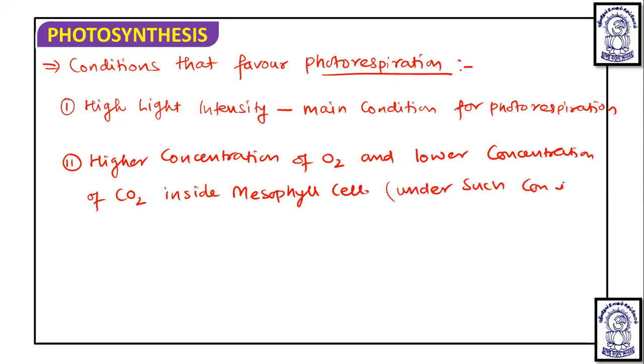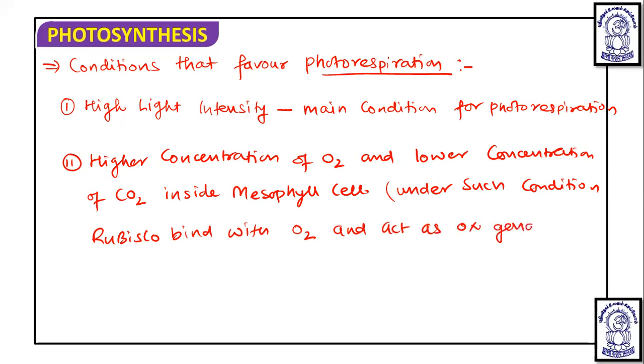Under such conditions, Rubisco binds with O2 and acts as an oxygenase enzyme.